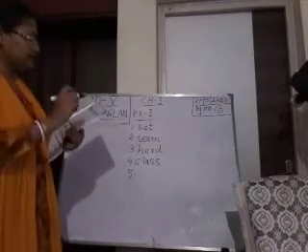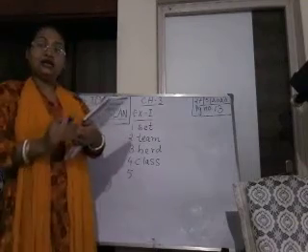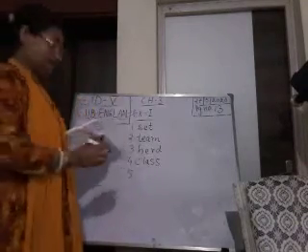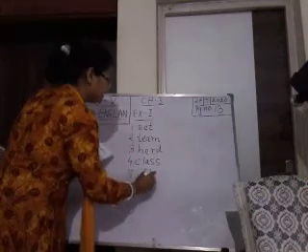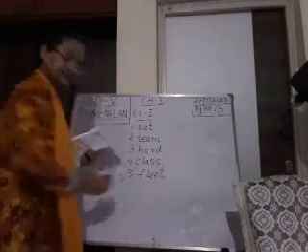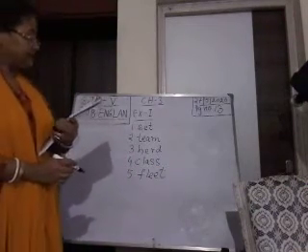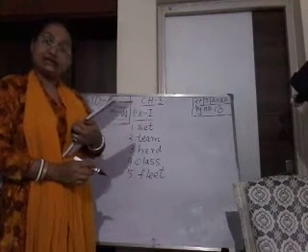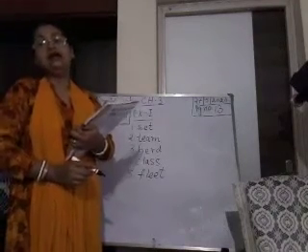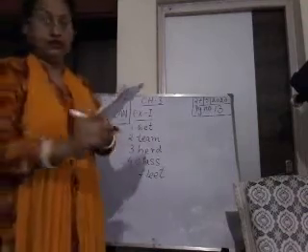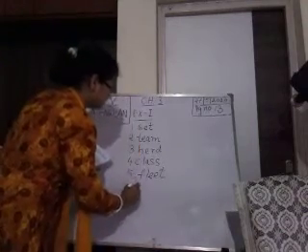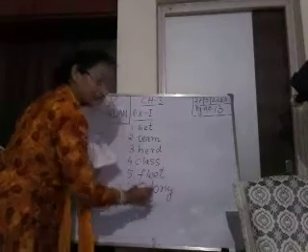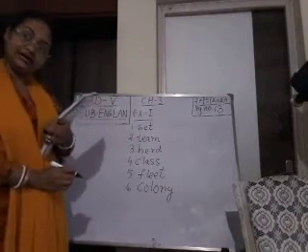Then number 5. There is a dash of cars on the road. Collection of cars is known as, yes, fleet. F-L-E-E-T. Fleet, number 5. Then number 6. Do not go near the dash of ants. Do not go near the dash of ants means colony. So number 6 will be C-O-L-O-N-Y. Colony. Colony of ants.